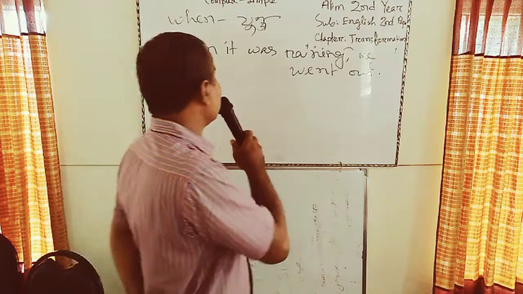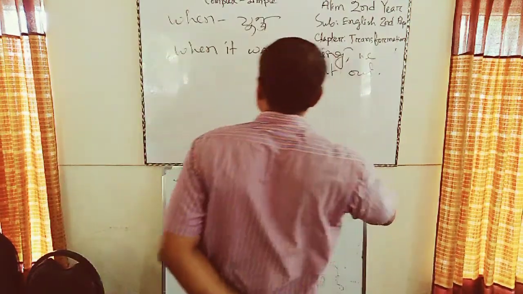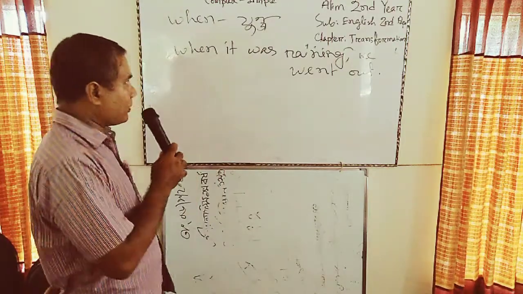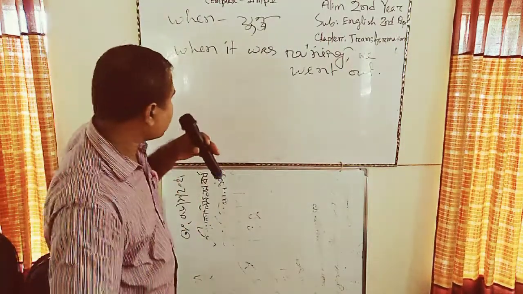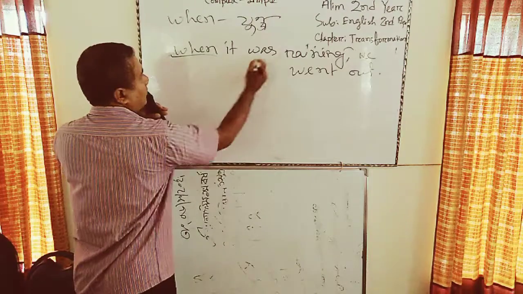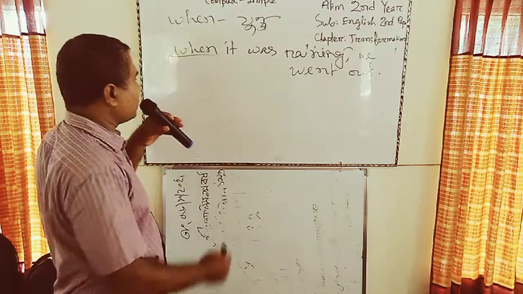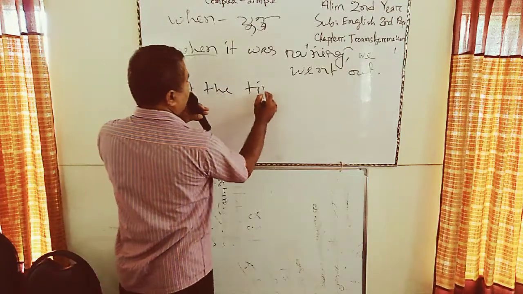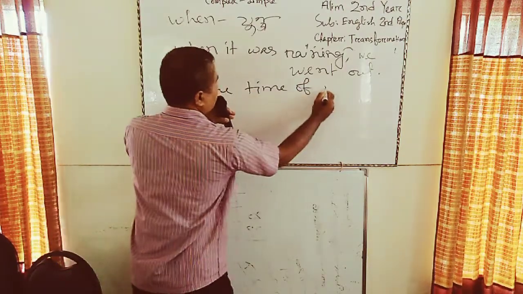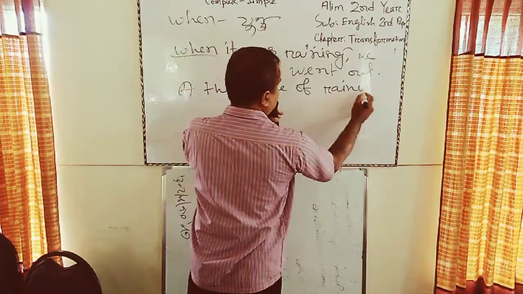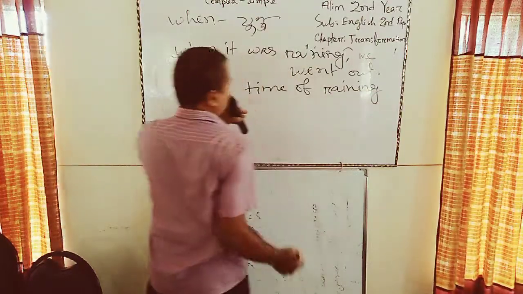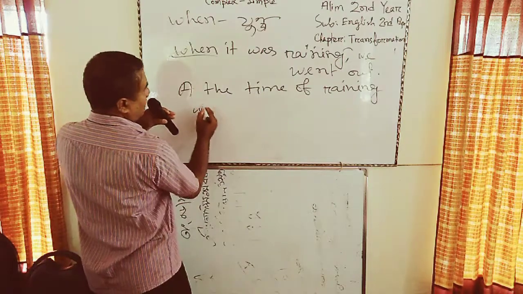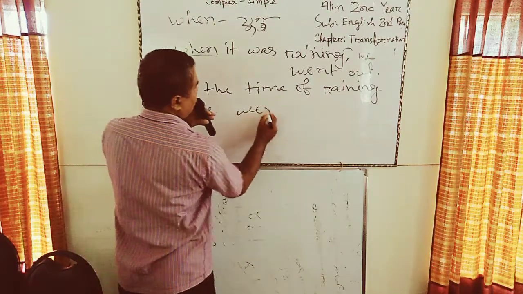If the time was periodical, then we have to use at the time of. At the time of raining, we went out.